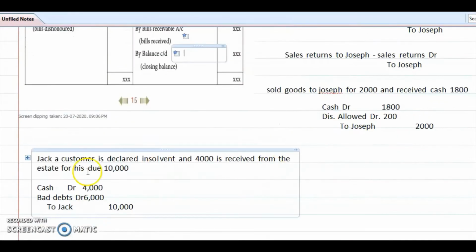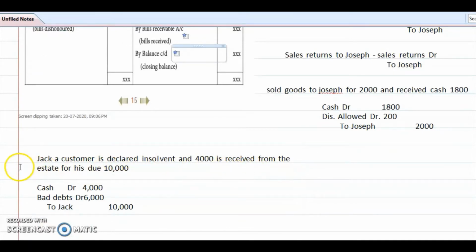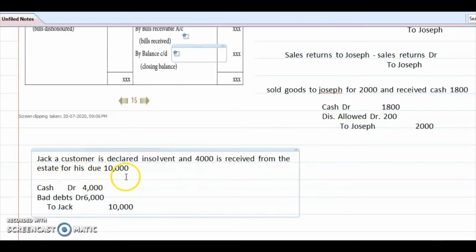Okay, see the next transaction. Jack, a customer, is declared insolvent and 4000 is received from the estate for his due 10,000. What does the transaction mean here? Jack is our customer, one of the debtors. He is declared insolvent, which means he is not able to pay the payment. I hope you know the term insolvent from partnership and company accounts. We studied in the theory part who an insolvent person is: one who is not able to pay the payment to anyone.